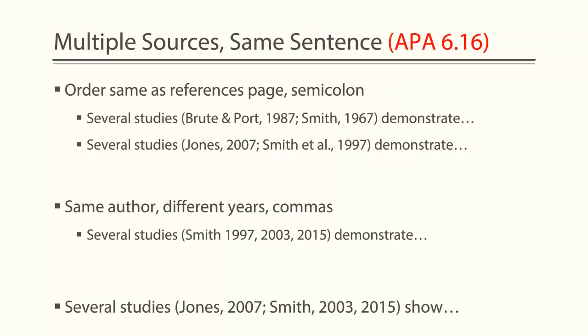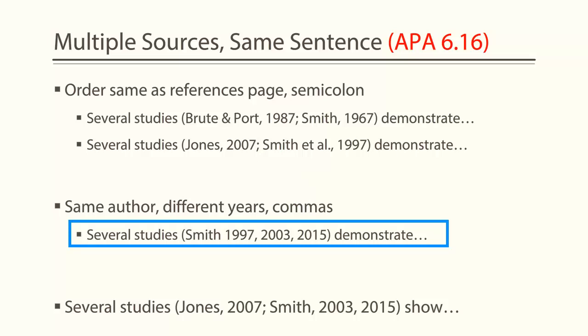Citing 2 sources within the same sentence typically happens with the authors in parentheses. If you cite the authors in text, they are formatted as usual. When they are in parentheses, you put them in the order of the references page, and they are separated by a semicolon. Other in-text citation rules apply, like et al. Just know that the sources are connected by a semicolon when they are in the same parentheses.